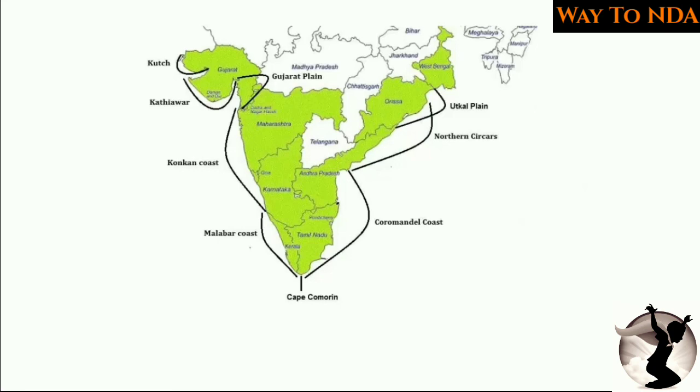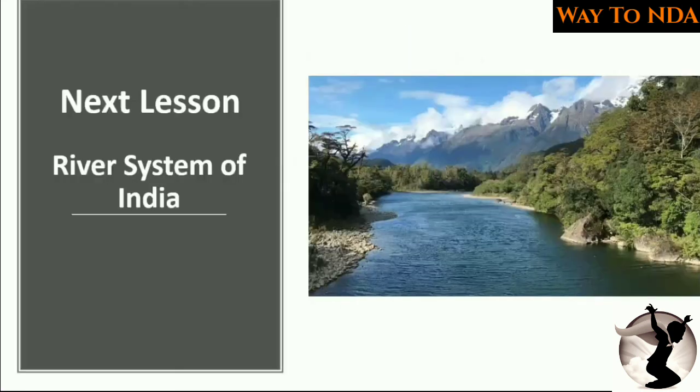So this is all about the plains. Now in our next lesson we will study the river system of India. So हम लोग rivers के बारे में पढ़ना शुरू करेंगे. Then we will study various rivers like the Ganga river, the Indus river, the Brahmaputra river. Then we also study the peninsular rivers, like Godavari, Krishna, Kaveri, then Tapi, Mahanadi. So we are going to study that in detail.